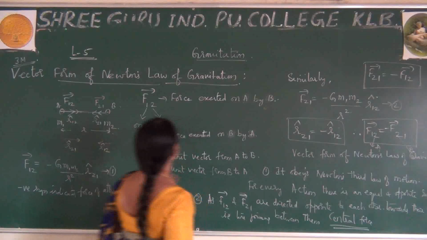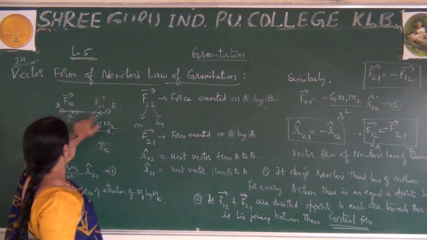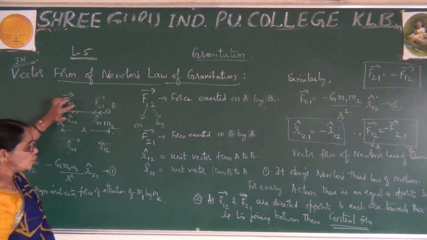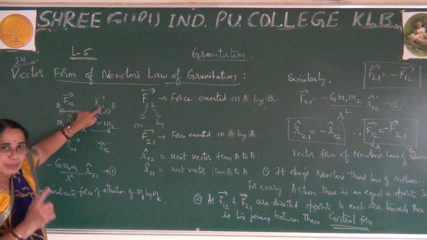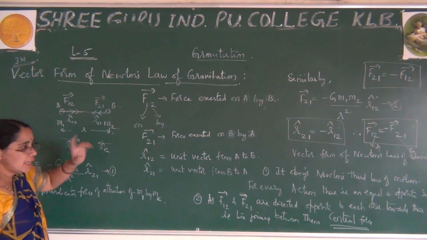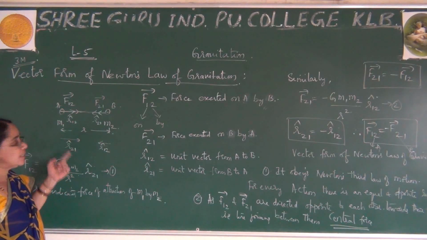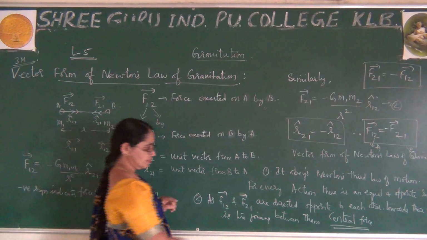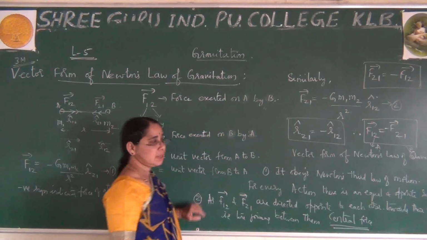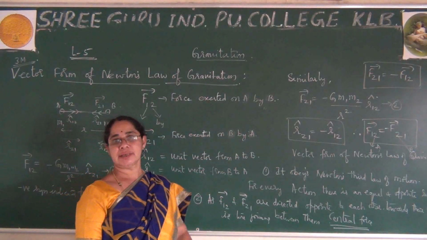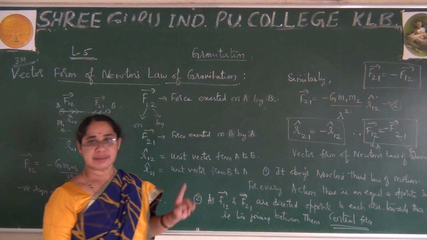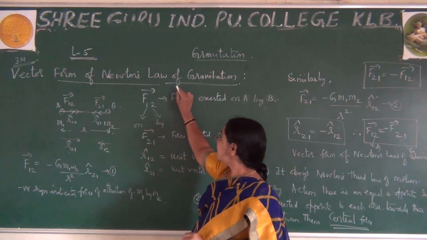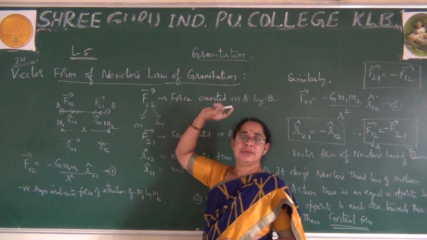And one more point: in the statement itself, we said the line joining the two centers, due to which you have to explain that F12 and F21 are directed opposite to each other. At the same time, they are along the line joining the two centers. Hence, it obeys central force. So up to here, you have to explain the things. Whenever you get this in the theory paper, you have to explain all these steps. This completes Newton's law of gravitation.